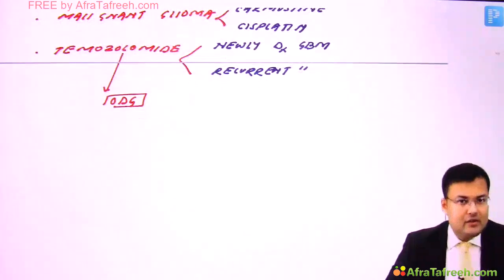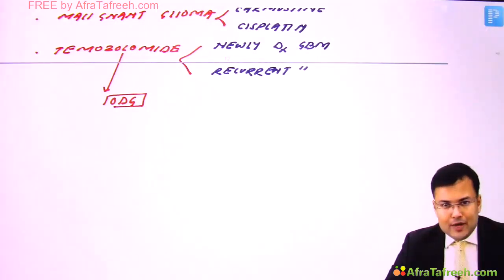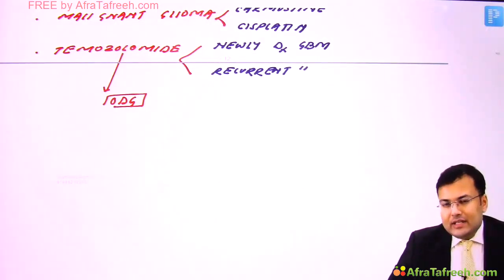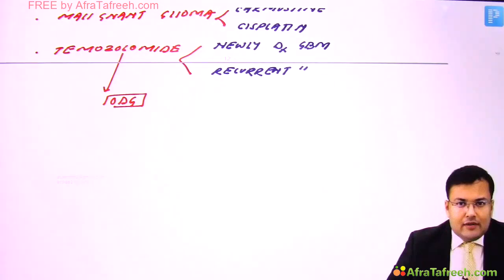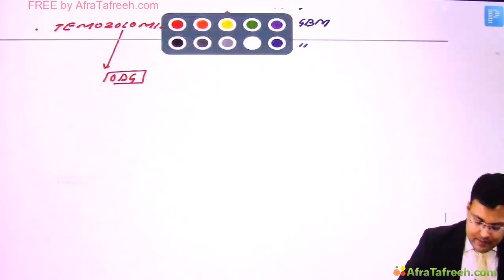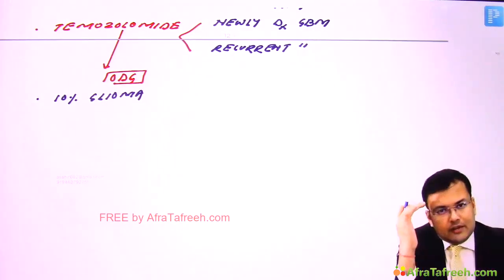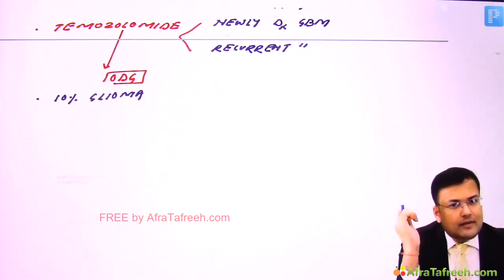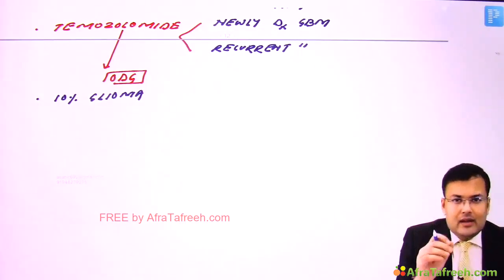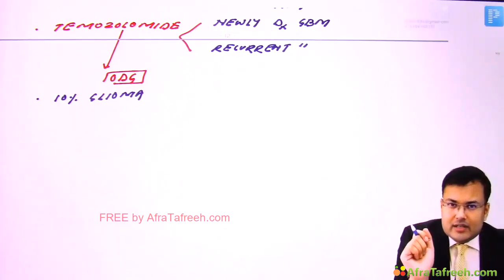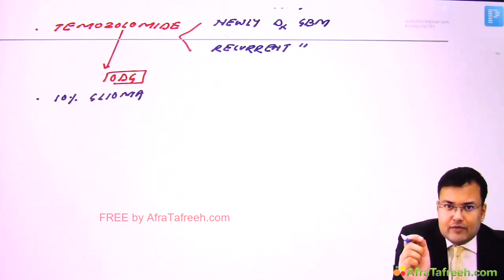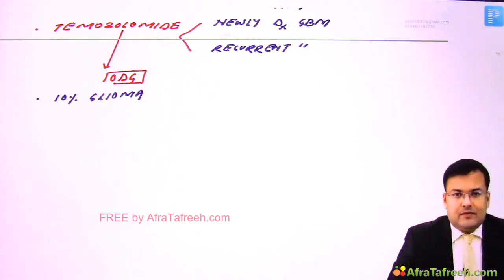Clear? So let's discuss oligodendroglioma. Oligodendroglioma is responsible for 10% of gliomas. What is the most common site of oligodendroglioma? It's the frontal lobe. And in this, the most common genetic alteration is loss of heterozygosity of chromosome 19q followed by 1p. Now see the special feature.